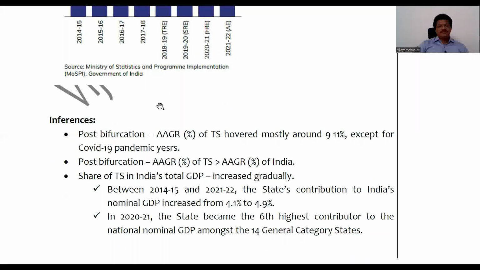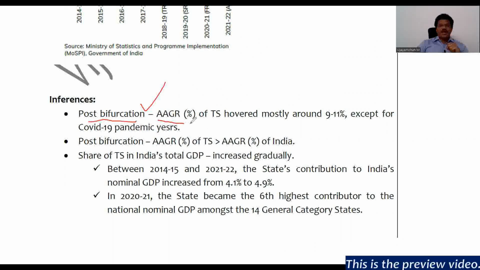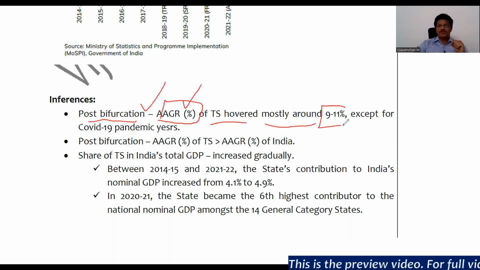See here the inferences that you need to draw from the above two tables. So what are the conclusions you can draw from the above facts? So it is important that you give your facts, then draw inferences, right? So post bifurcation, that is, formation of Telangana state, the annual average growth rate of Telangana state hovered mostly around 9 to 11%.